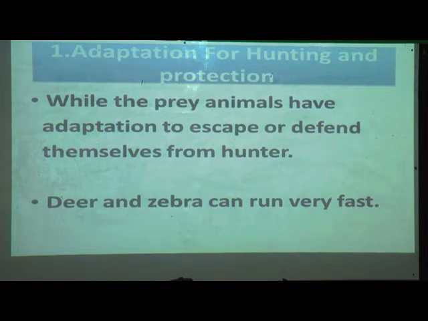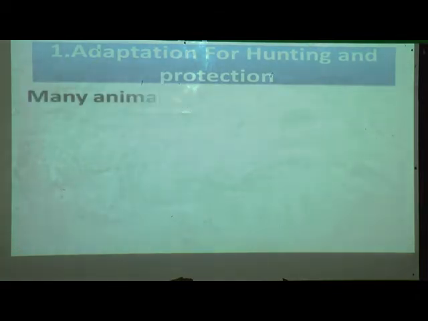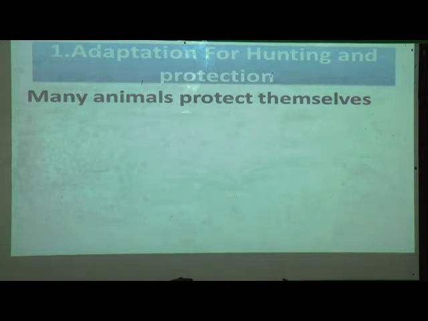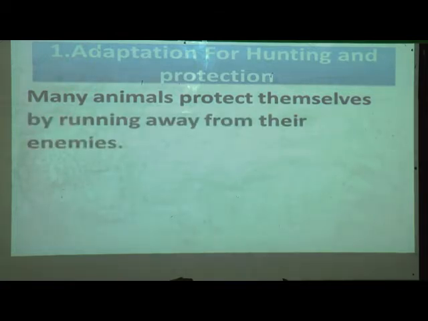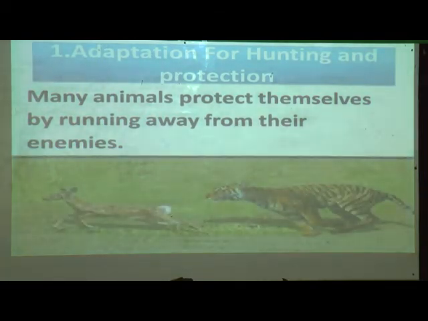Deer and zebra can run very fast to defend themselves. Many animals protect themselves by running away from their enemies. Yes, you can see in this picture that the tiger is hunting the deer, but that deer is running so fast to protect itself.